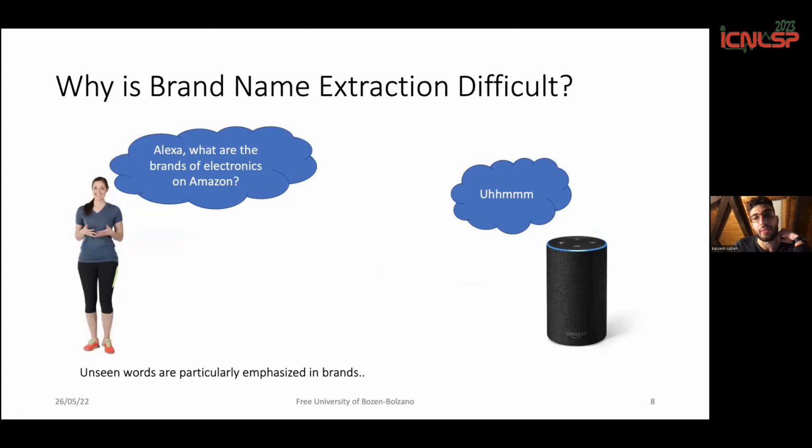So why is brand name extraction difficult? Well, first because it particularly emphasizes the problem of open world, which means that we cannot build a dictionary of all the possible brands, because there are always new brands coming to, let's say, the electronics products in Amazon.